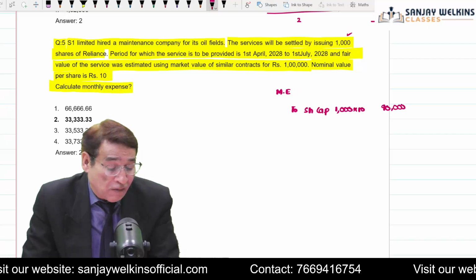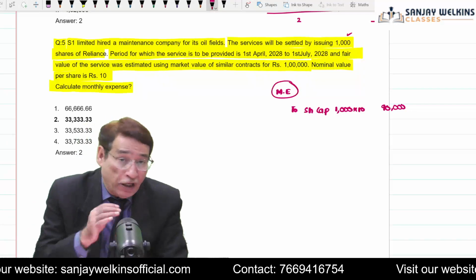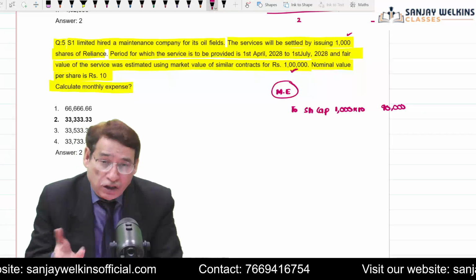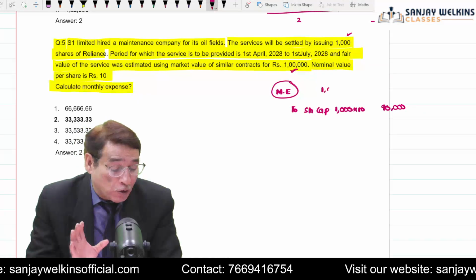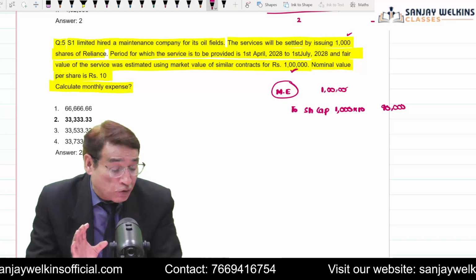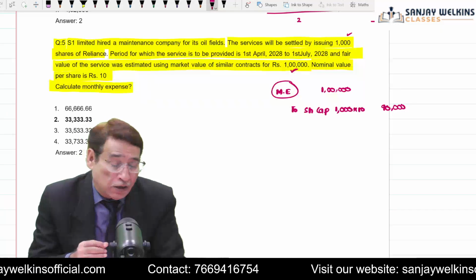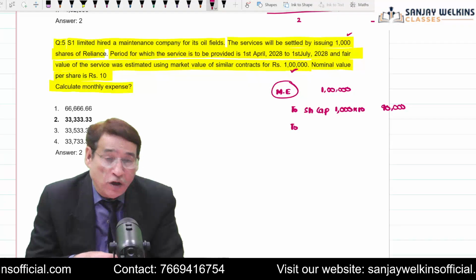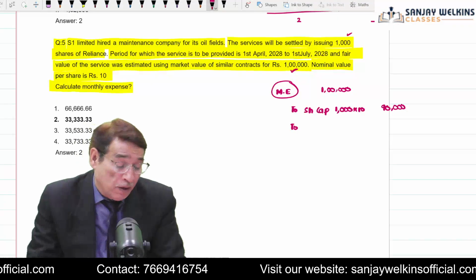But at the same time, in this case, the fair value of service is given. So I will have to record the transaction with this value. 1 lakh, that means total expenses will be considered as 1 lakh, and in order to settle 1 lakh you are offering 1,000 shares of 10 each. If you have noticed, this question also was there in our module.